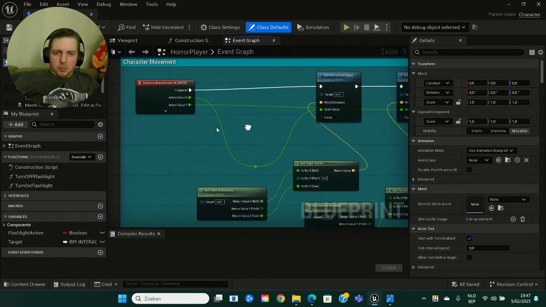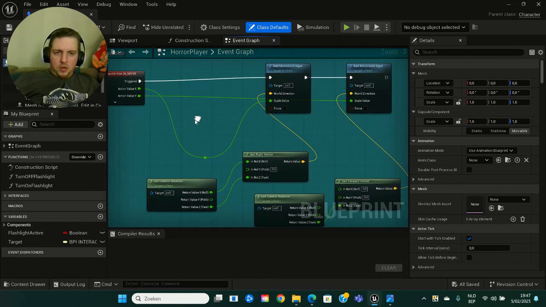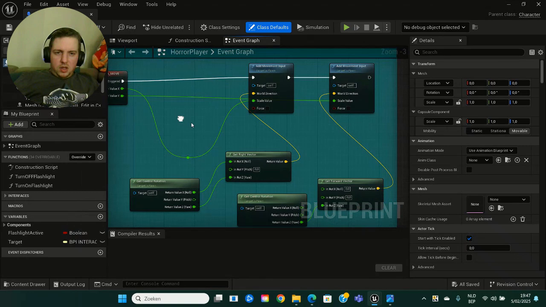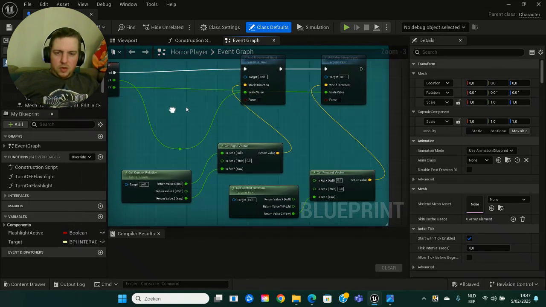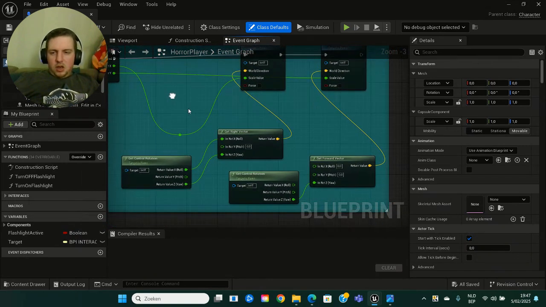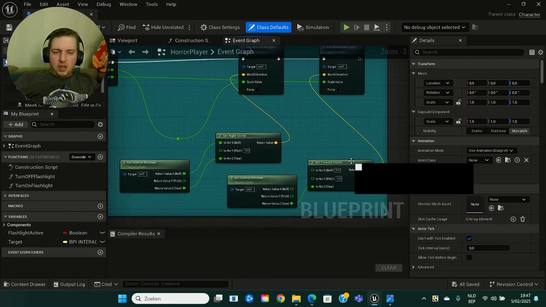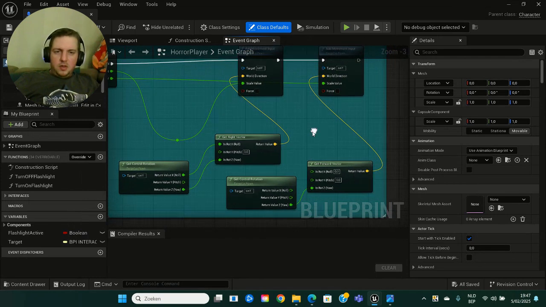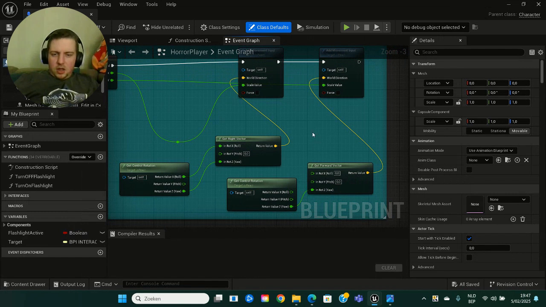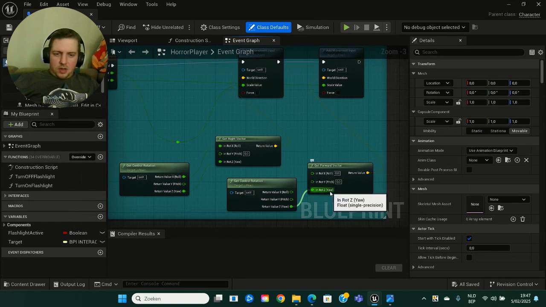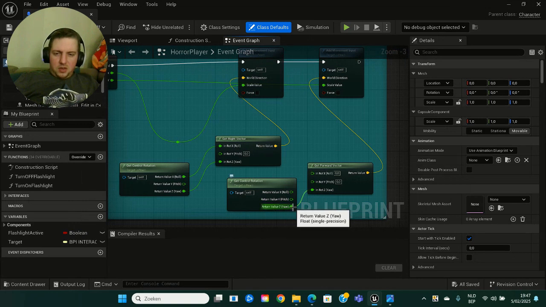Then we need a second add movement input because we got two values. We got a forward vector, that means the player needs to go forward. And we got a control rotation vector. So there is in rot Z yaw and return value Z yaw.